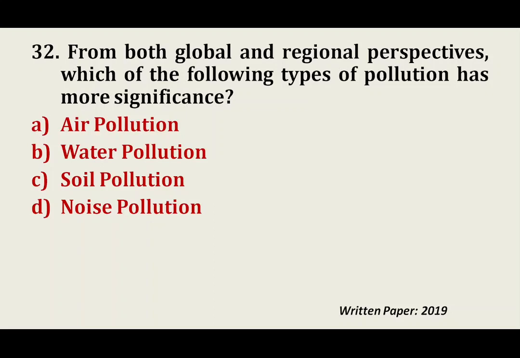Question number 32. From both global and regional perspective, which of the following types of pollution has more significance? Air pollution, water pollution, soil pollution, and noise pollution.